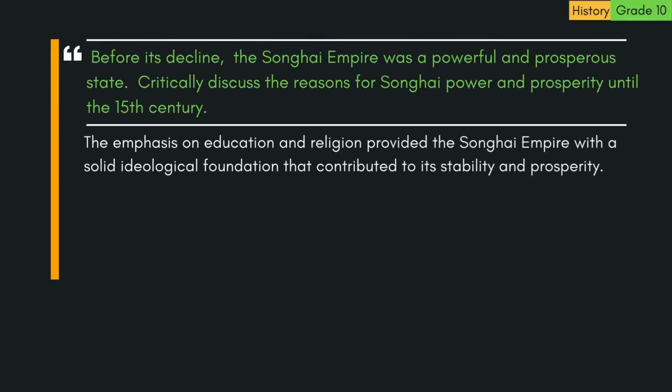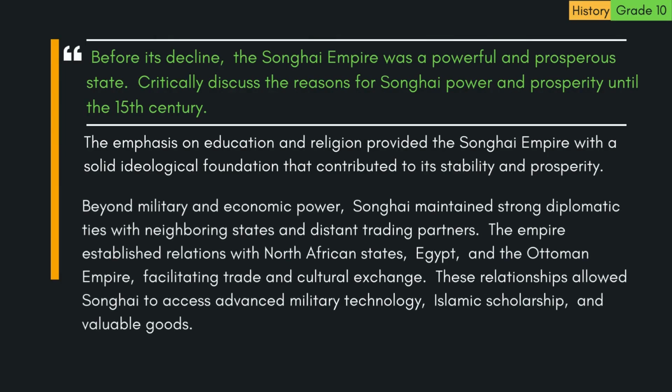The emphasis on education and religion provided the Songhai Empire with a solid ideological foundation that contributed to its stability and prosperity. Beyond military and economic power, Songhai maintained strong diplomatic ties with neighboring states and distant trading partners. The empire established relations with North African states, Egypt, and the Ottoman Empire, facilitating trade and cultural exchange. These relationships allowed Songhai to access advanced military technology, Islamic scholarship, and valuable goods.